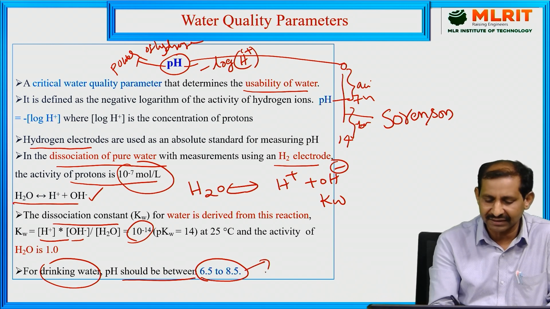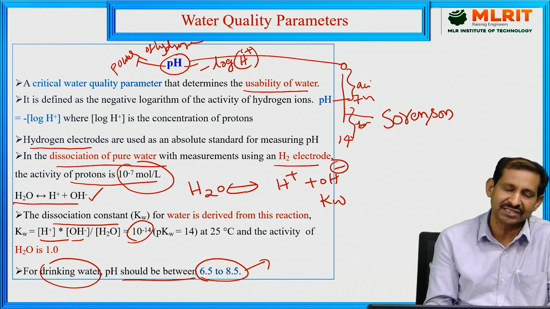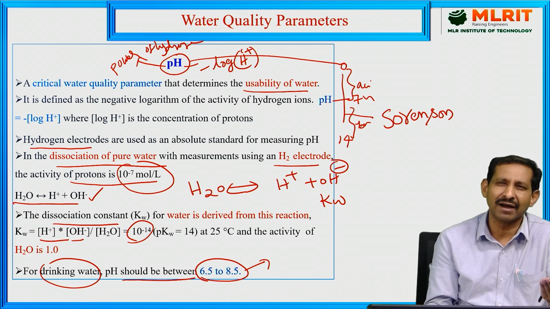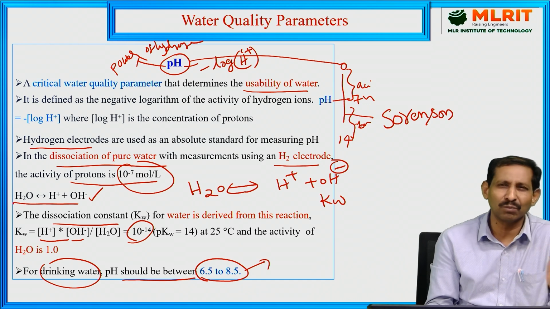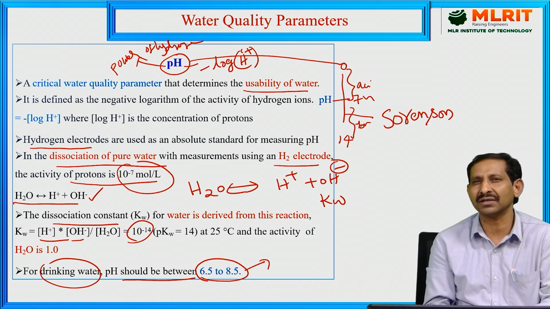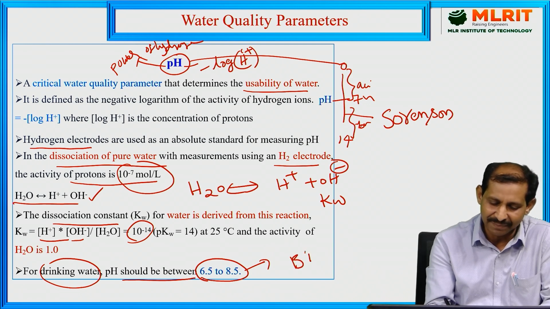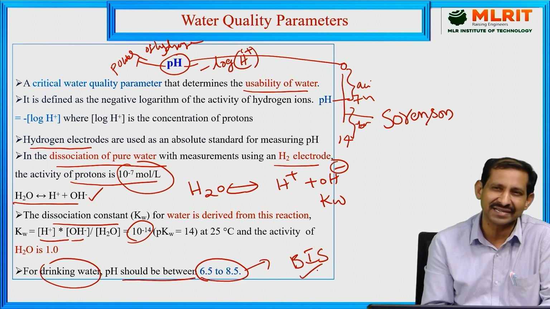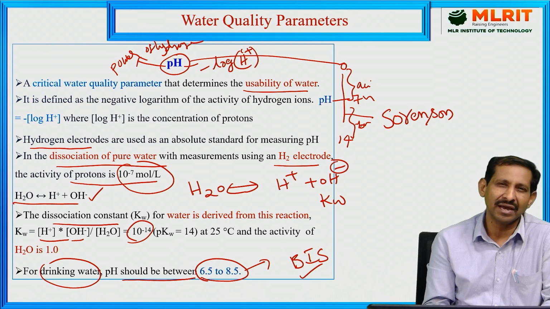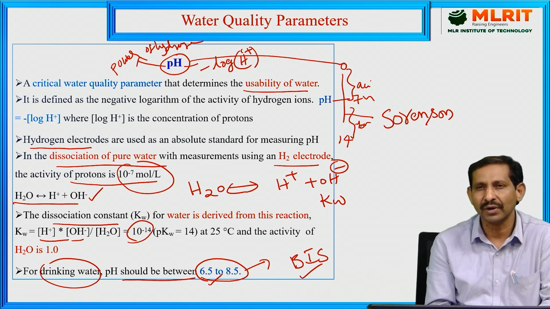If it is more than that, some adverse effects appear. Below 6.5 also, there are adverse effects, because water that is more acidic or more basic is not suitable for drinking. That is why, as per the BIS, the Bureau of Indian Standards, the pH of drinking water should range between 6.5 and 8.5.